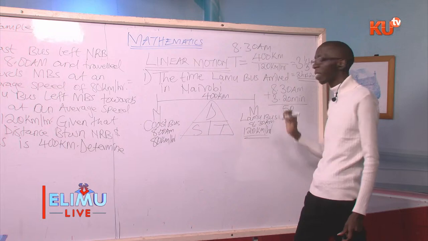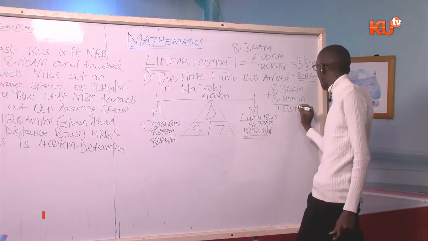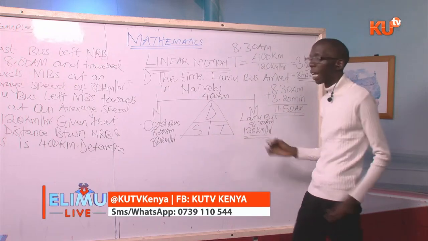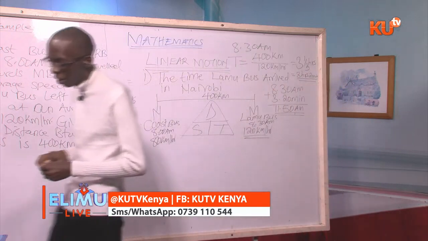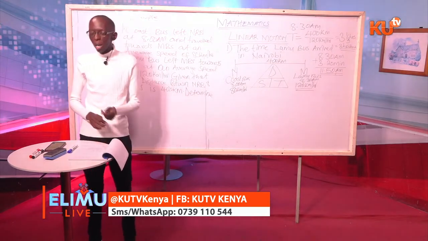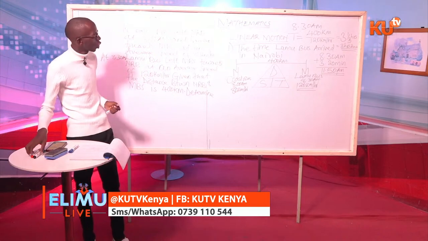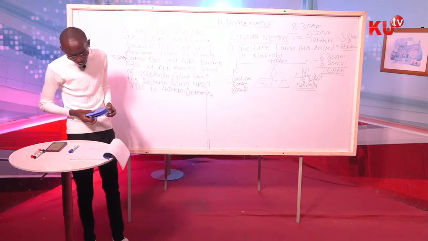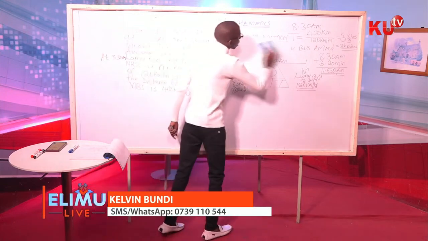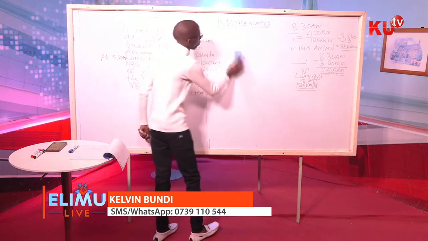So since the Lamu bus left at 8:30 a.m. and it took 3 hours 20 minutes to arrive in Nairobi, then you add: 30 plus 20, 50; 8 plus 3, 8, 9, 10, 11. Therefore, the Lamu bus arrived in Nairobi at 11:50 a.m.